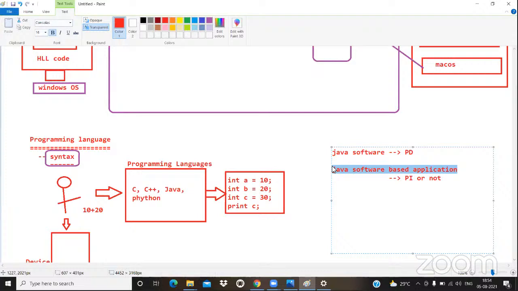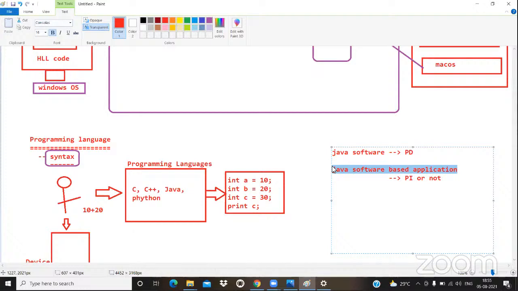Yes. That means from the end user's point of view, whether that is working or not, that is the only important thing. For example, whenever we try to withdraw money from the ATM machine, do you think what type of programming language is used in the backside? Do you think what type of logic is written in that ATM application? Do you think how the money will come out of that box? Do you think what is that sound? Is that sound coming before collecting the money, counting the money, or after counting the money?